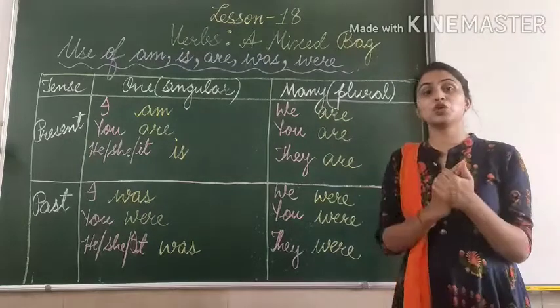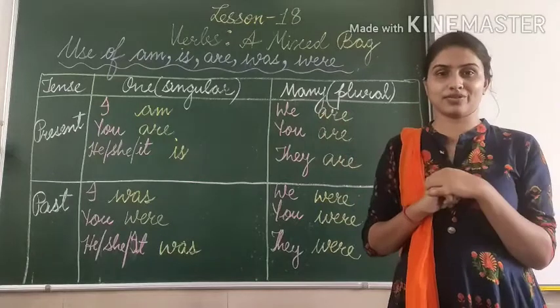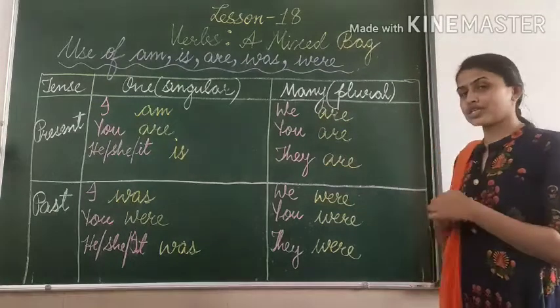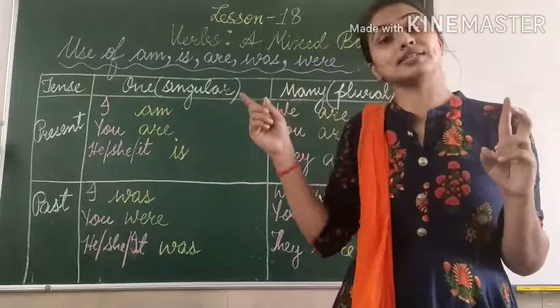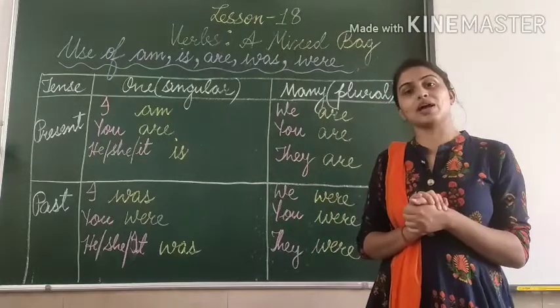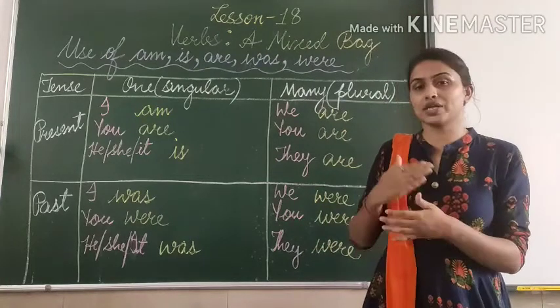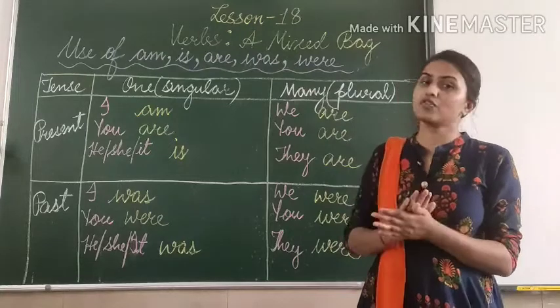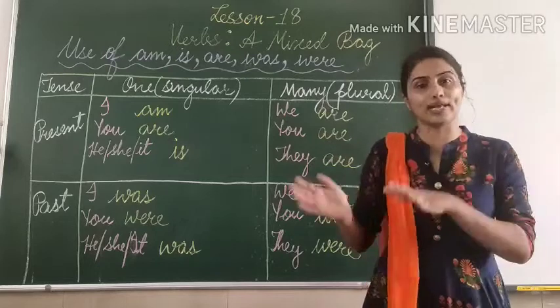So we use the helping verbs according to the tense. First, when we see the sentence, we need to see whether it is in present tense or past tense. When we are able to identify that, then we will be able to use these helping verbs accordingly.